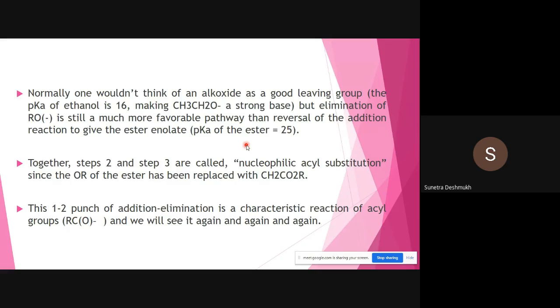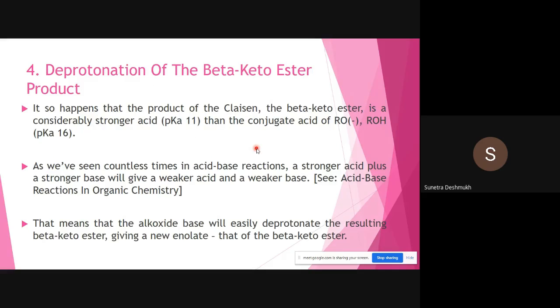This two-step addition-elimination is a characteristic reaction of acyl groups, and we will see it again and again and again. Okay, so this is the thing regarding the Claisen condensation reactions. So now next, deprotonation of the beta keto ester product. So okay, we can deprotonate the formed beta keto ester product. Okay, so that one is also easy, and in that way we can see